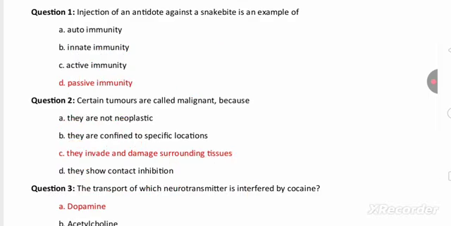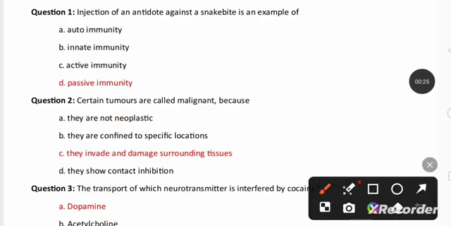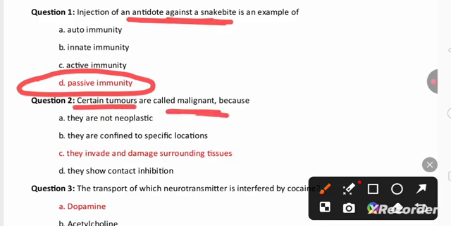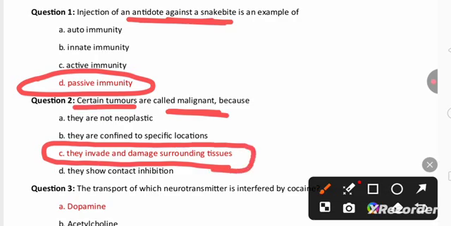for the NEET exam. So here is the first question, and this question is from the chapter Human Health and Disease. So antidote against snake bite is an example for passive immunity. As well, second question also from the Human Health and Disease. Certain tumors are called malignant tumor because they have a capacity of doing metastasis. Metastasis means spreading to the other tissues, surrounding tissues. They invade and damage the surrounding tissues also.